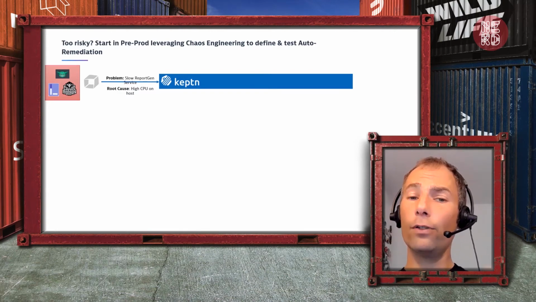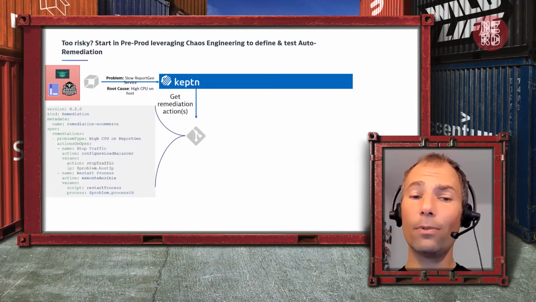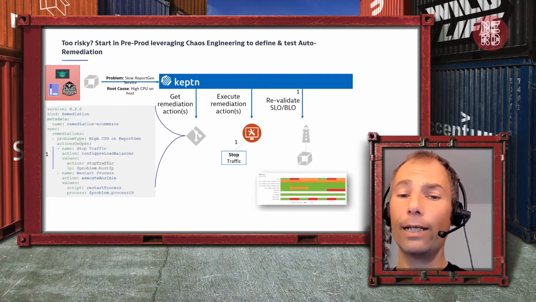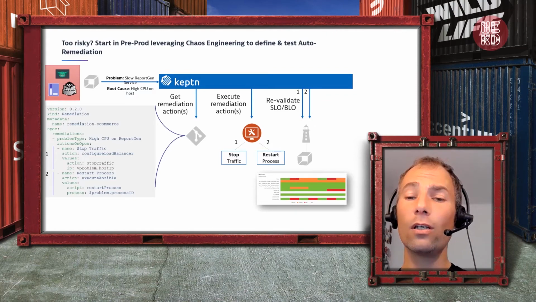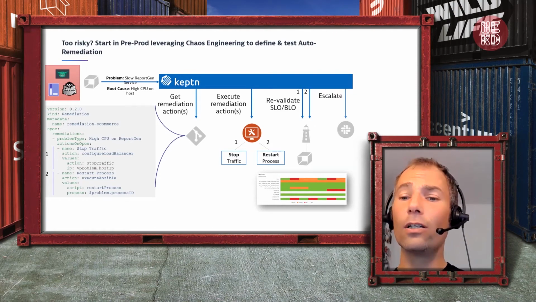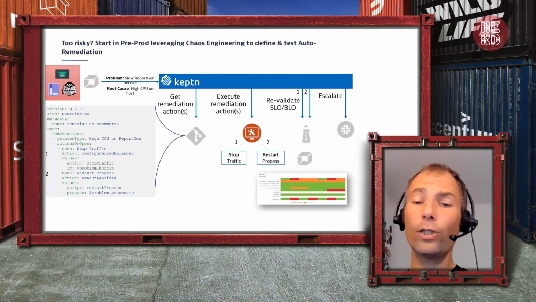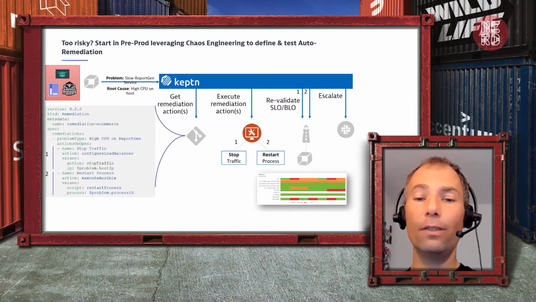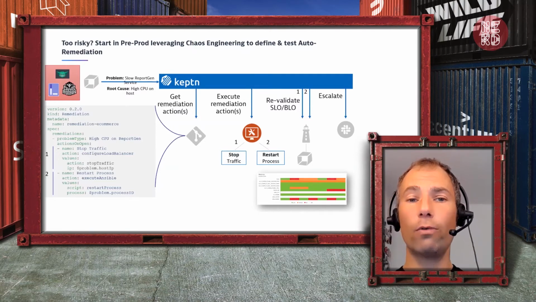And then, first of all, you validate that your monitoring works and your alerting works, but you can then use Keptn to actually make sure that your remediation workflows are correctly working. You can then use this to really harden it, to define and test it out, so that in case this really happens in production, you know you have already tested it, because nothing should end up in production that has not been tested. And that also includes your auto remediation.